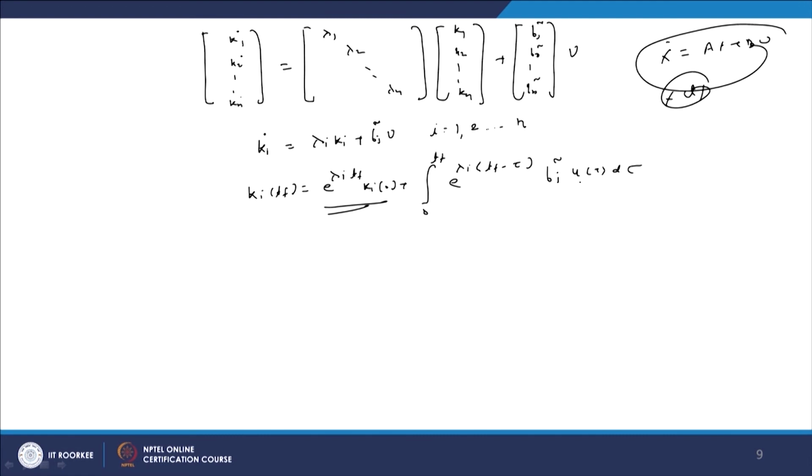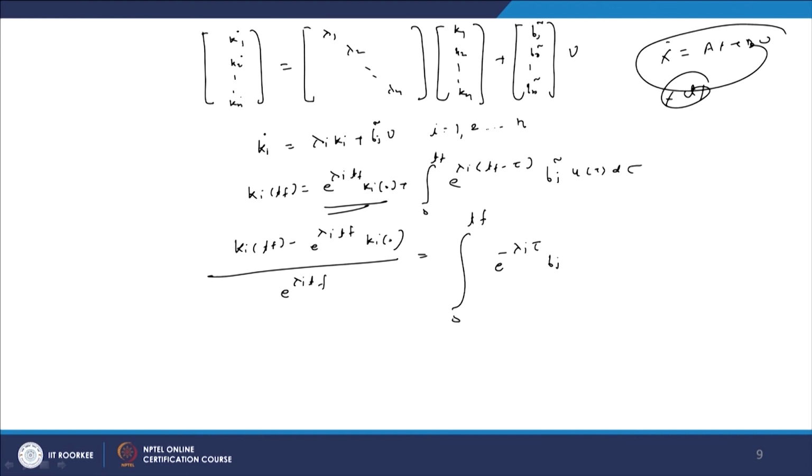So, this equation can be written as ki(Tf) minus e raised to lambda i Tf ki(0), divided by e raised to lambda i Tf, equal to the integral from 0 to Tf of e raised to minus lambda i tau bi bar u(tau) d tau. So, now this equation has been got.